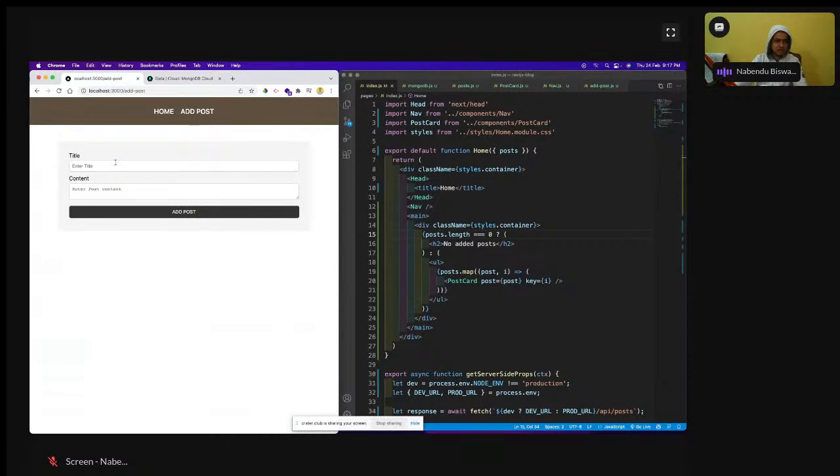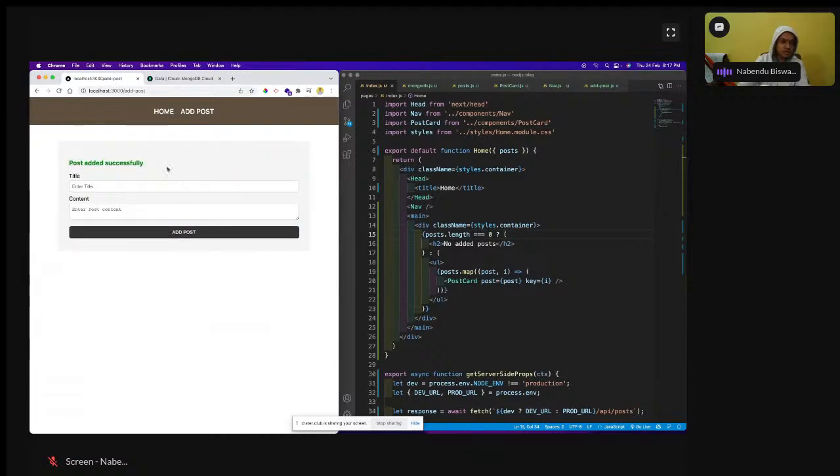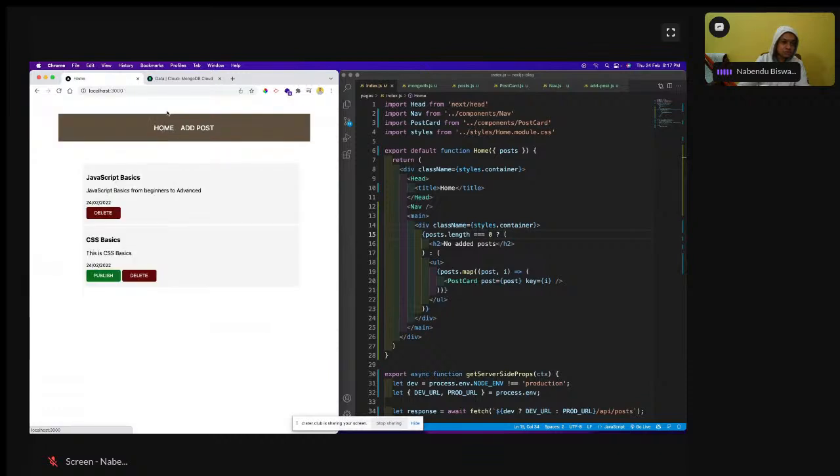Add post. Let me add another. Successfully. Oh my God. And something is wrong here. Okay, and publish and delete are there. So I will do this delete, and see, delete is working fine. Okay, one sec. So the code is done.